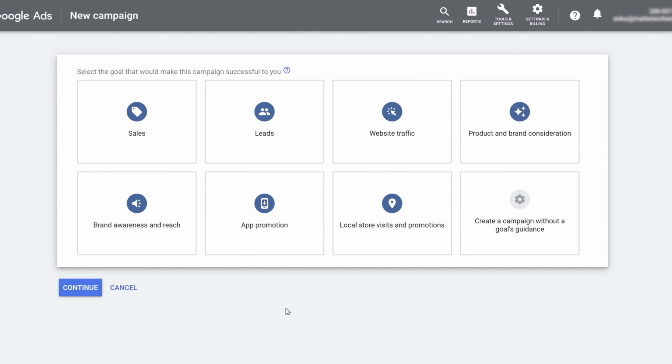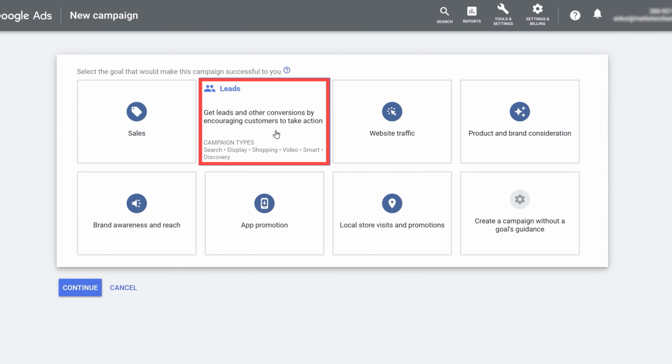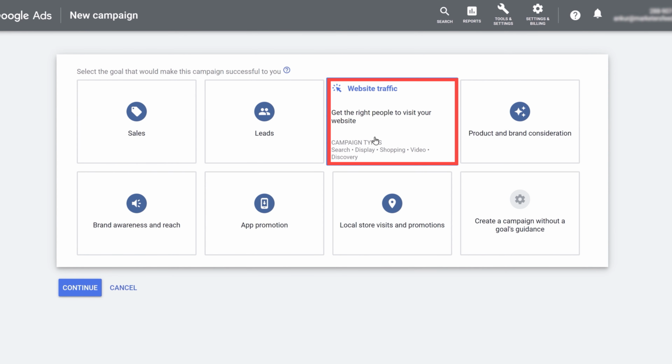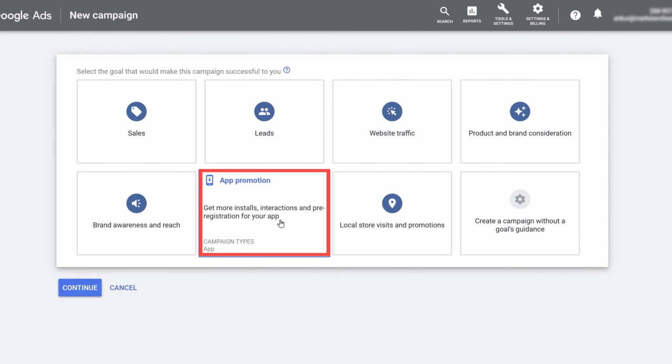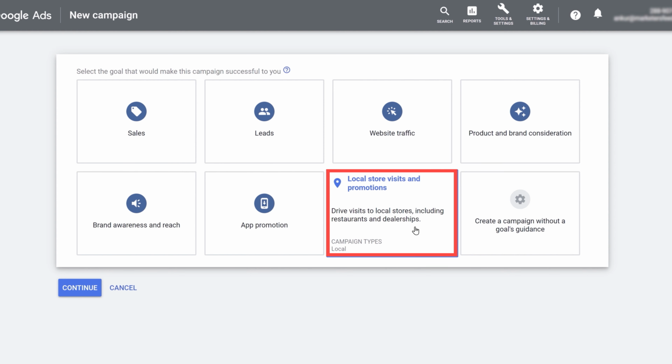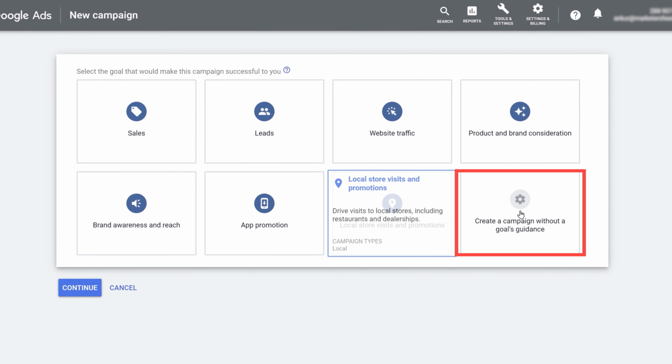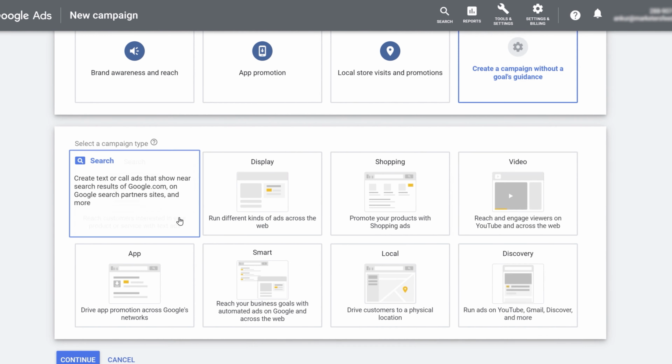So there could be different objectives as I told you earlier. It could be sales, it could be lead generation, it could be driving traffic to your website, it could be promotion of your app. If you have an app, you can promote the app through Google Ads. And if you run a retail store, then you can use this particular campaign goal. Let's create a campaign without a goals guidance. So there are different kind of campaigns. So there's search campaign.